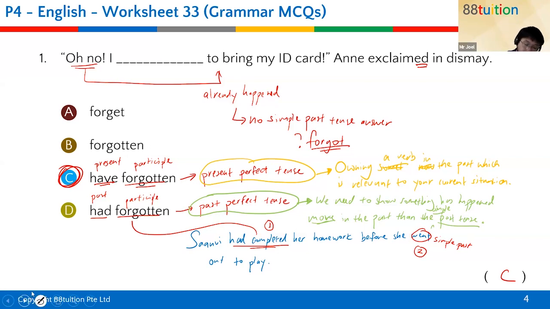Okay? And we definitely know that B is definitely wrong because forgotten is the participle, right? You will not find a participle by itself like this without a friend in front. So the friend that the participle needs in front will either be has, have, had, okay, or is,